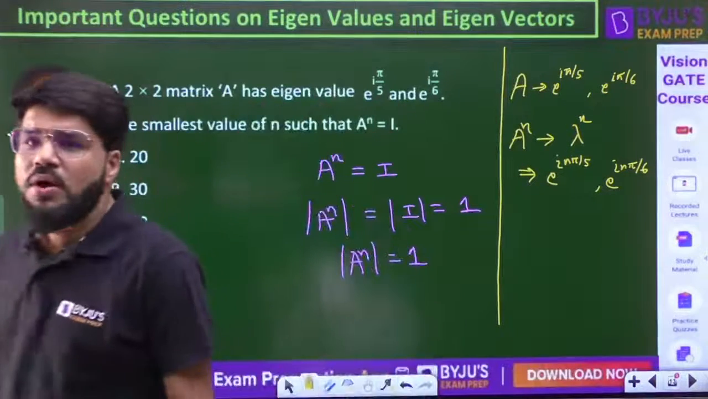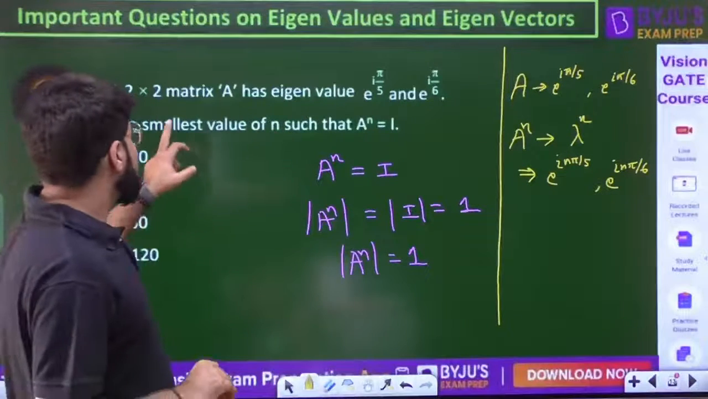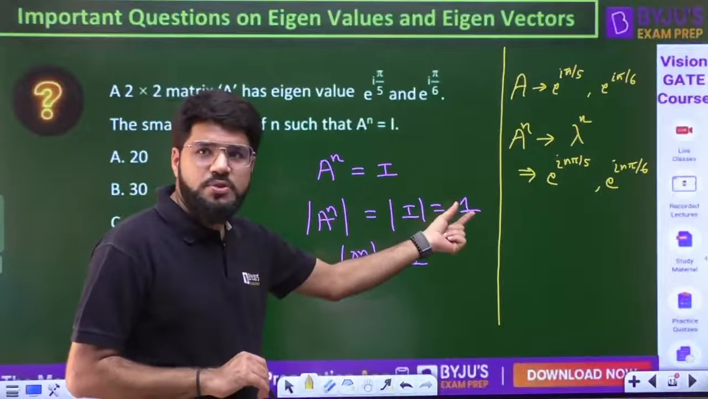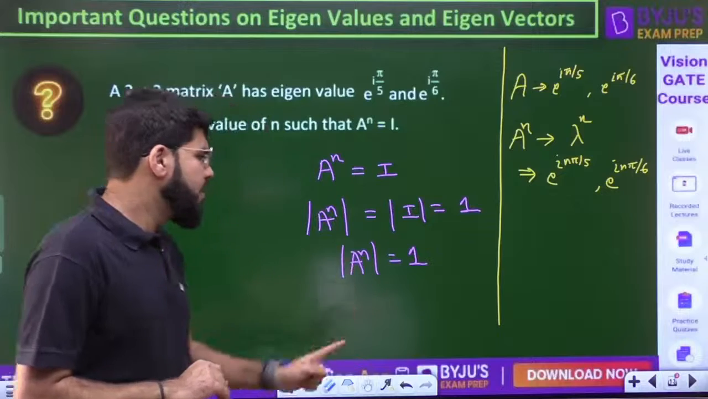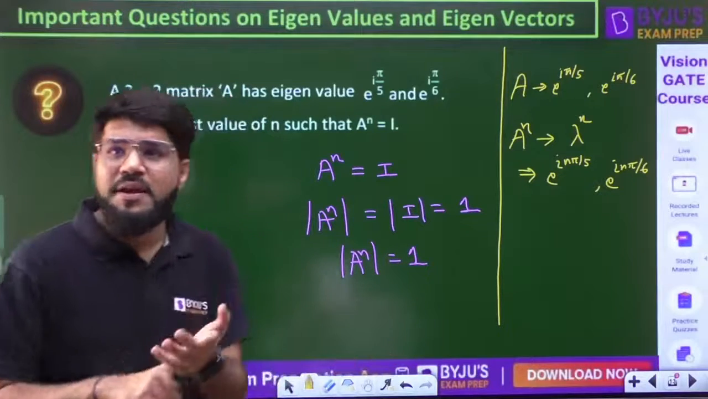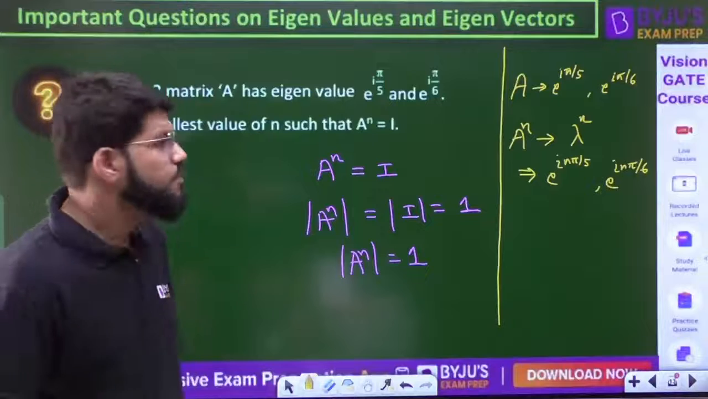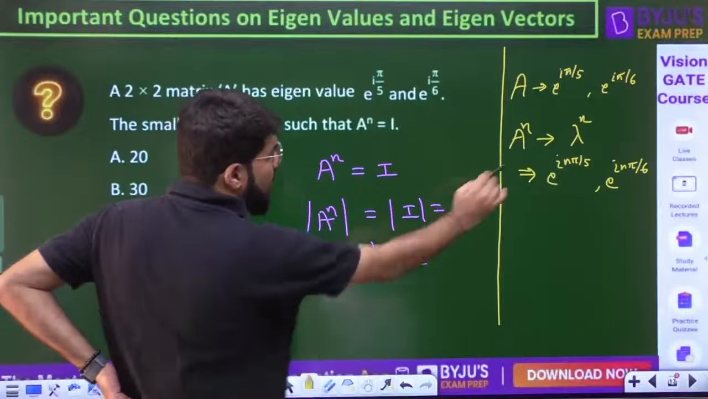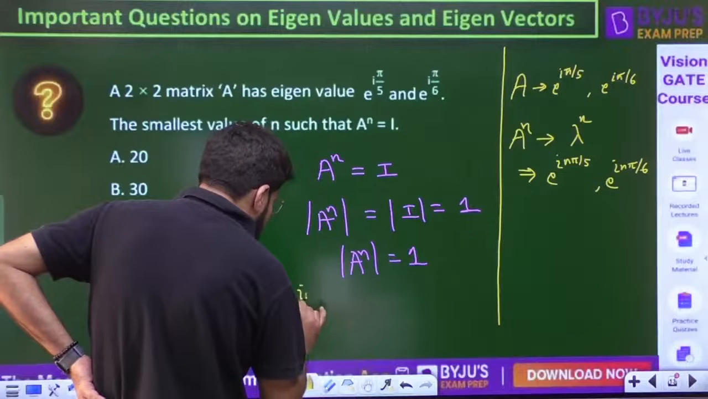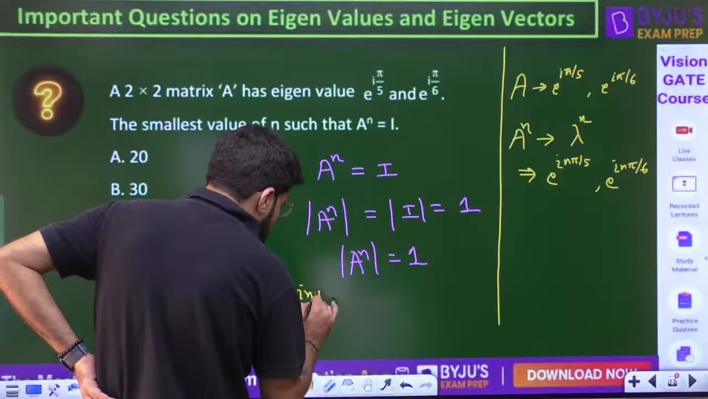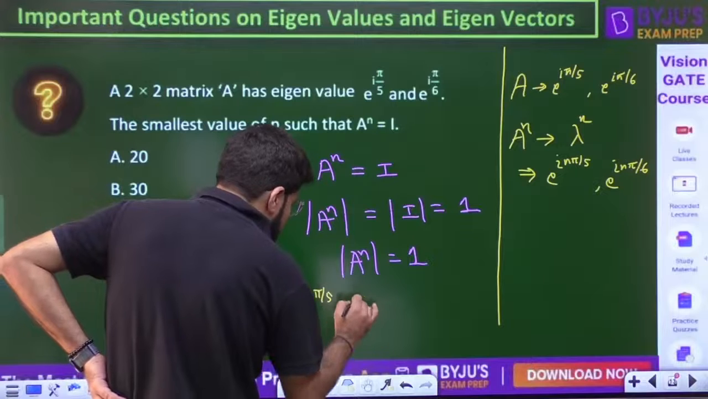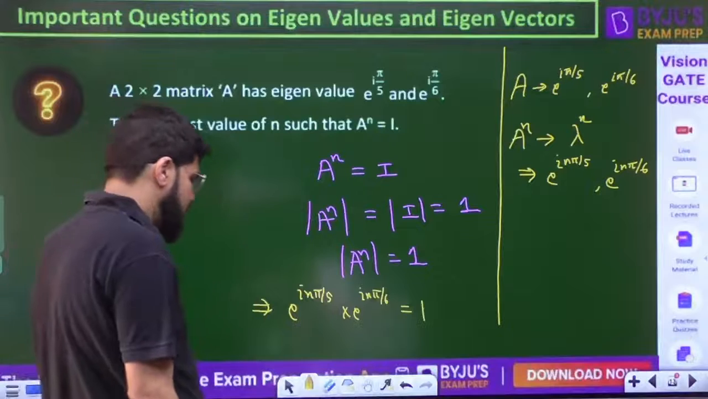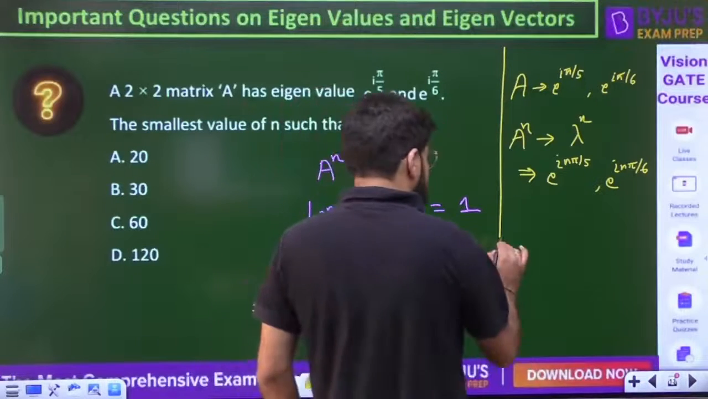Now the question is, what is the smallest n such that A power n equal to I? So I took mod of A power n, mod I is 1. Determinant of identity matrix is 1. So mod of A power n should be 1, and determinant of a matrix is the product of eigenvalues. So determinant of A power n can be directly obtained as e power i n pi by 5 multiplied by e power i n pi by 6. This product should be equal to 1.